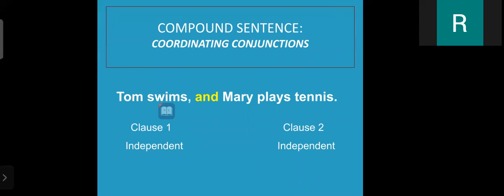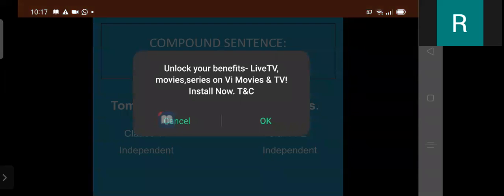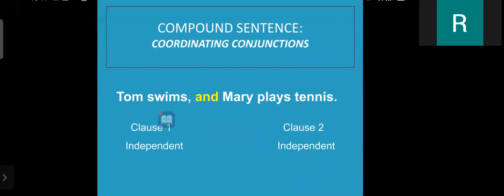Compound sentence, coordinating conjunction: Tom swims and Mary plays tennis. Here, Tom swims is clause 1 and Mary plays tennis is clause 2. Tom swims is an independent clause and Mary plays tennis is also an independent clause. So in a compound sentence, there are two independent clauses.